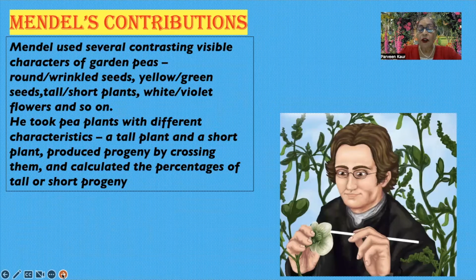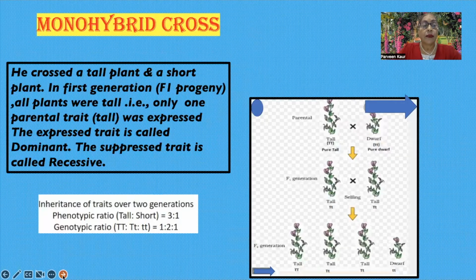In the monohybrid cross, he took a tall plant and a short plant and produced progeny by crossing them. Basically, pea plant flowers perform self-pollination. But deliberately, Mendel crossbred them, did cross-pollination. So he crossed a tall plant and a short plant. In the first generation, all plants were tall.